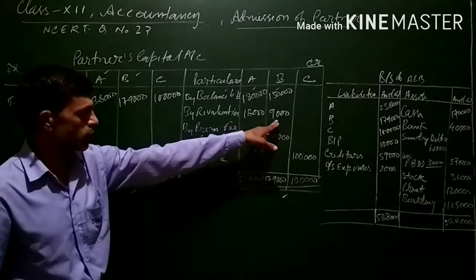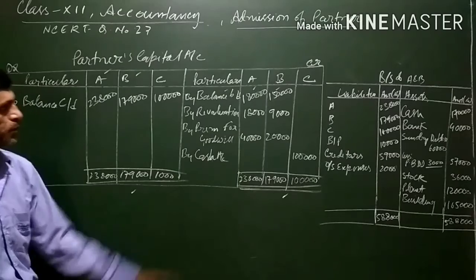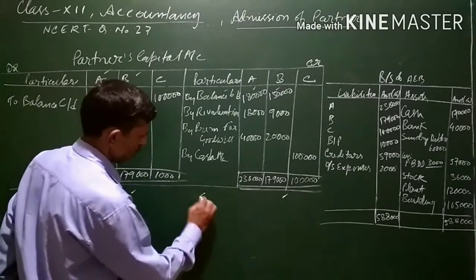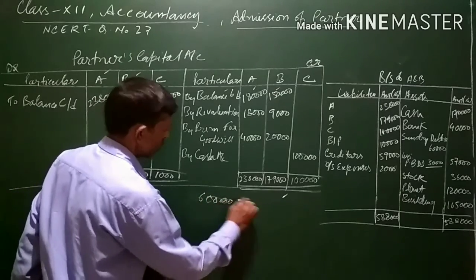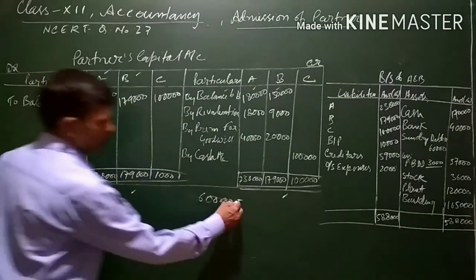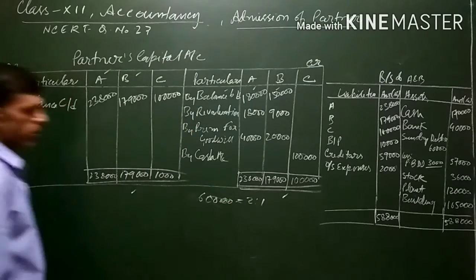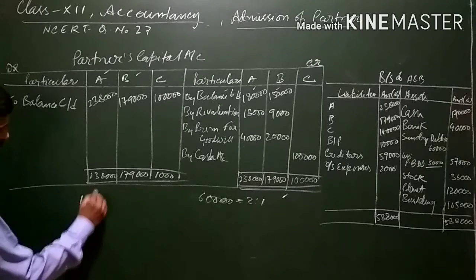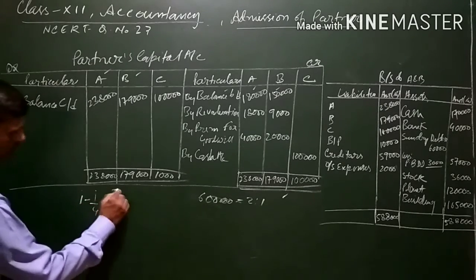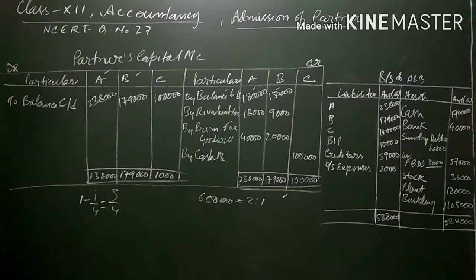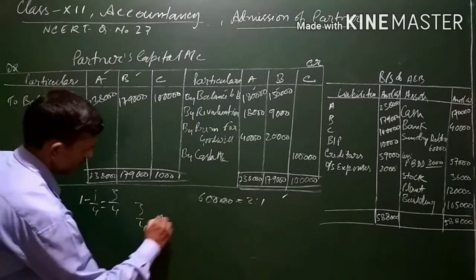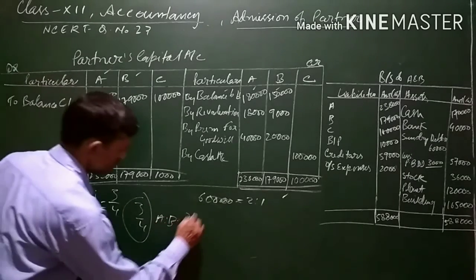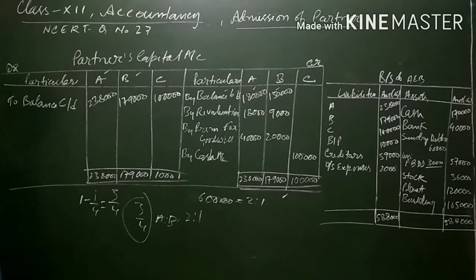Next, the balance of revaluation account has been transferred to the credit of partners' capital accounts, that is 18,000 and 9,000 in their profit sharing ratio. The goodwill which is brought by the new partner, that is 60,000, has been distributed among the old partners in their sacrificing ratio, which is 2:1. It can be calculated in this fashion also. Total share is 1. Out of this, 1/4 is taken over by C. So 3/4 is left. Out of this 3/4, A and B will be sharing in their old profit sharing ratio, that is 2:1.